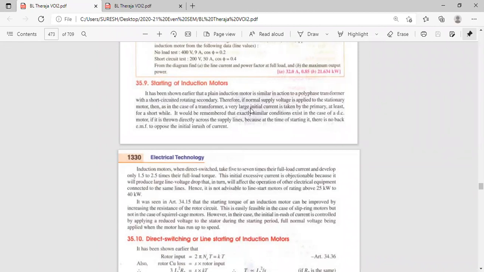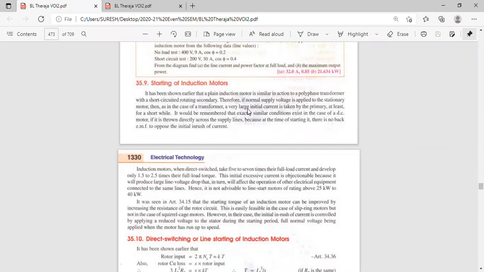Multiply 1500 with 0.7, that is 1500 into 70 by 100. What is the value?